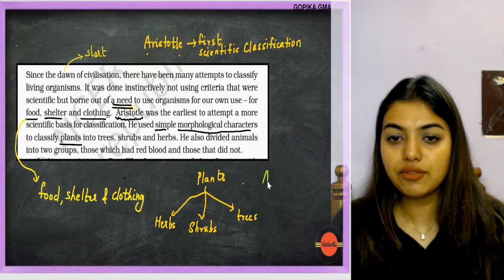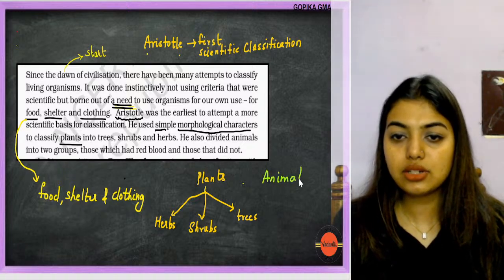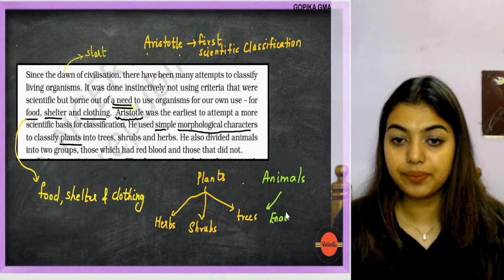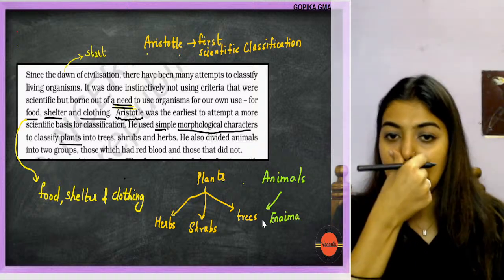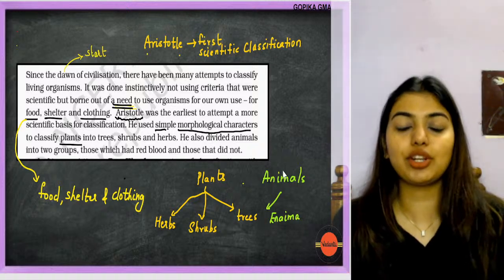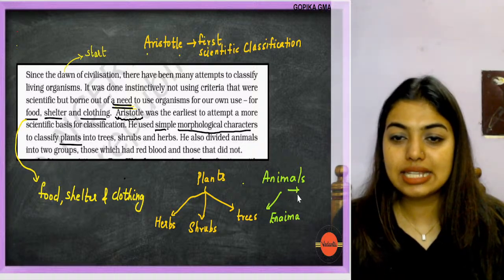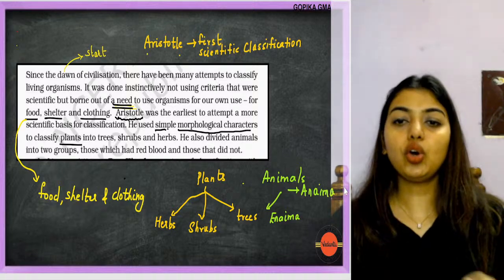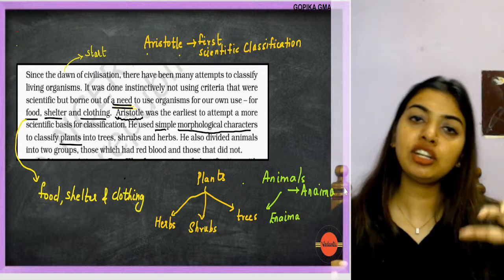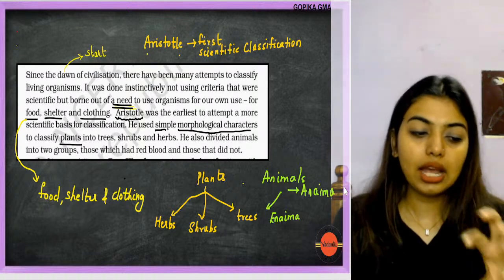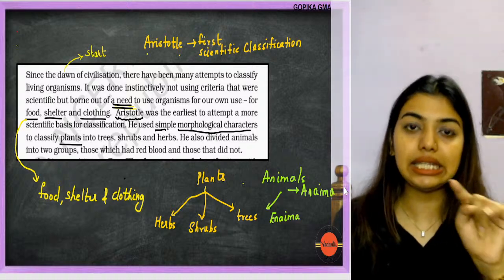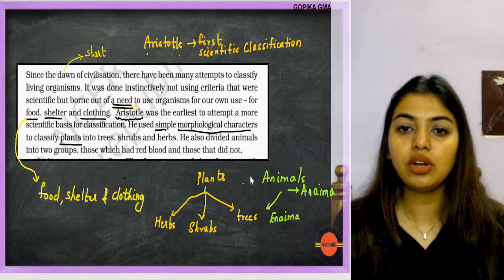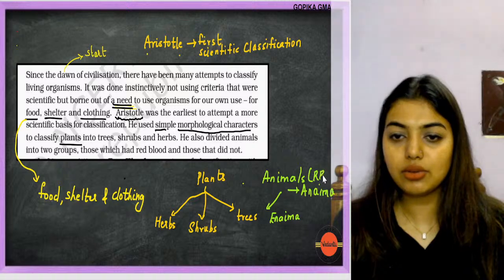Okay, so the second classification was animals based on, students, if they had RBC, it was called enaima. And if they do not have RBC, it was called anaima. Absent A, anaima. Done. So animals were categorized into two categories depending on if they have RBC or if they don't have RBC. Sorted? No confusion here, no? Don't write RCB, you write RBC.